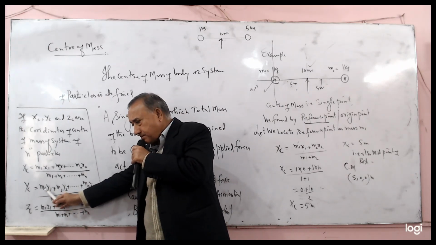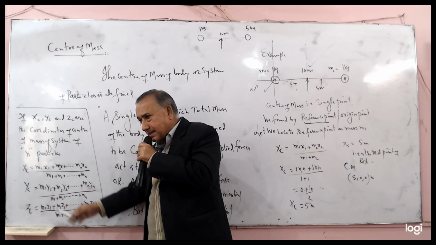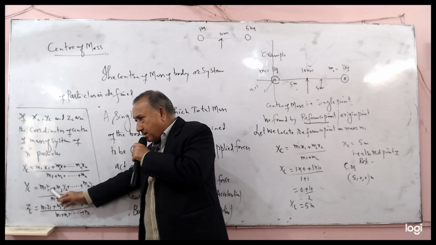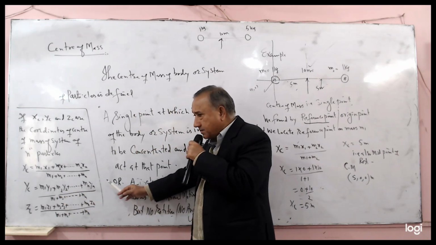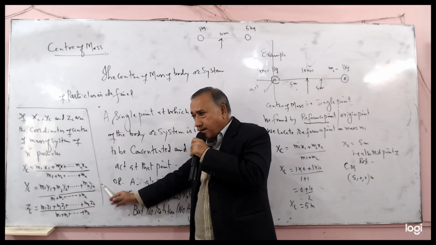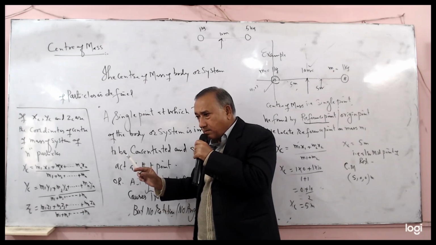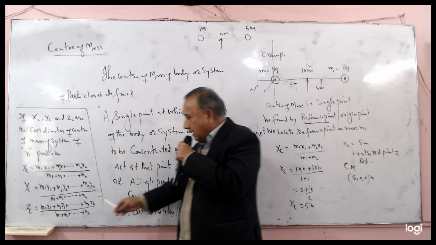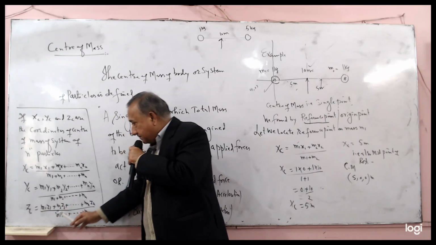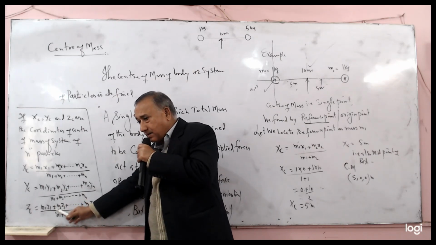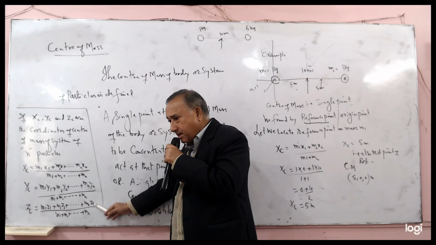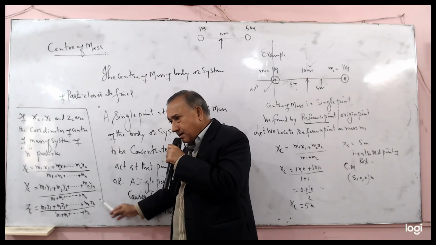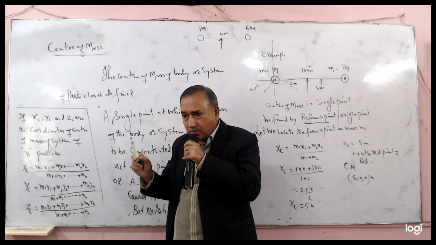Yc, the center of mass along the y-axis, is M1 y1 plus M2 y2 up to Mn yn, divided by the total mass. Zc is M1 z1 plus M2 z2 up to Mn zn, divided by the total mass.